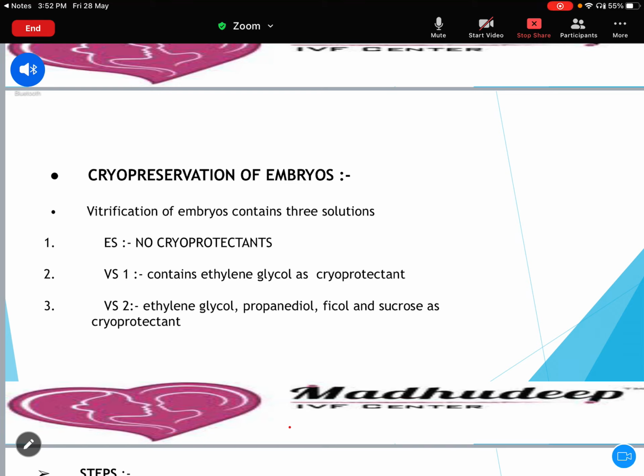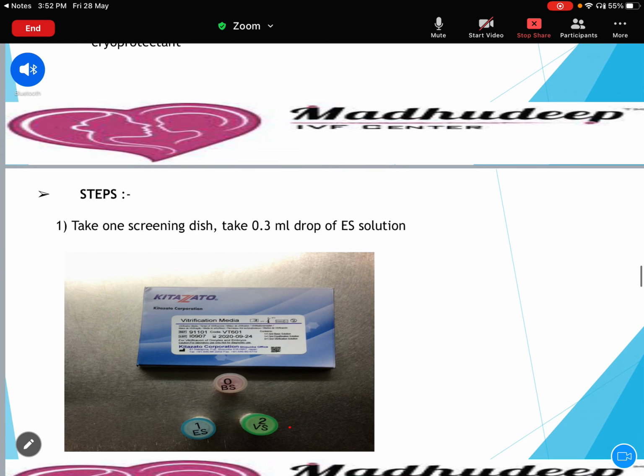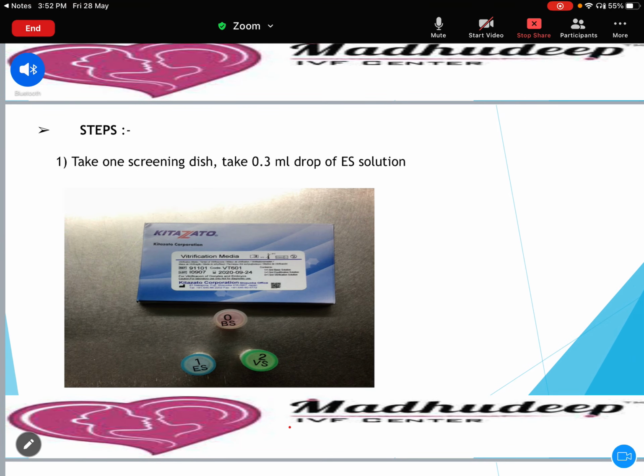Cryopreservation of the embryos is the same. As I told you, here we are going to use ES, VS1 and VS2. ES means equilibration solution, no cryoprotectant is there. In VS1, glycol is the cryoprotectant. VS2 and VS1 compositions are almost the same. So this is a Kitazato vitrification kit where you will get BS, ES, VS1 and VS2. Four bottles are there.